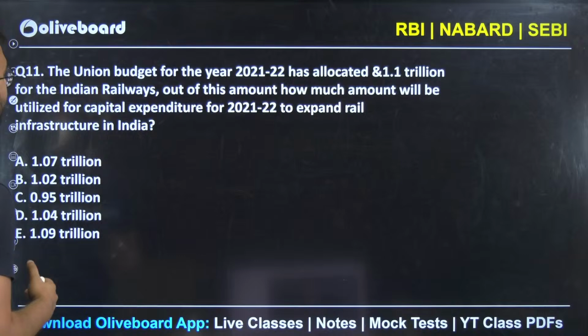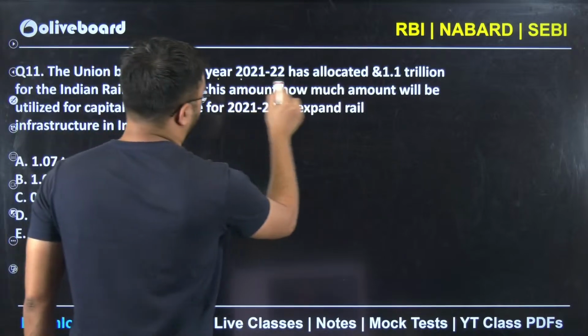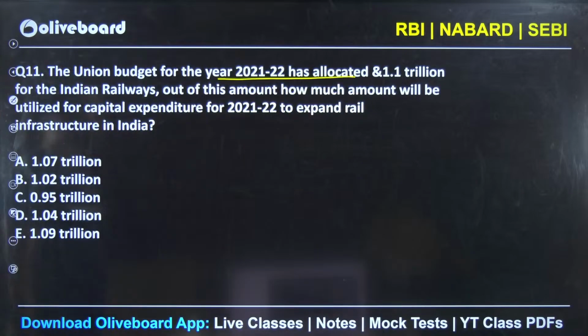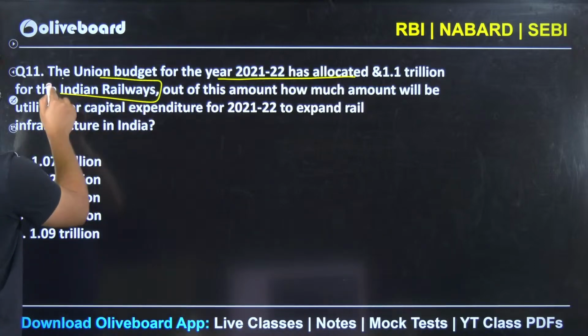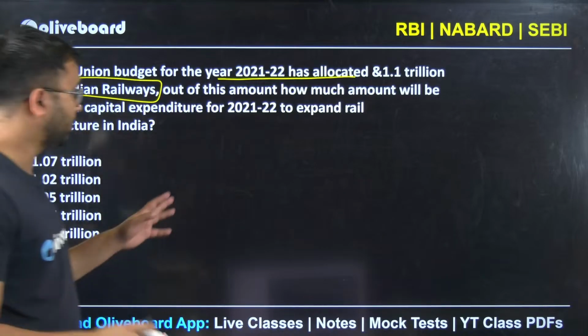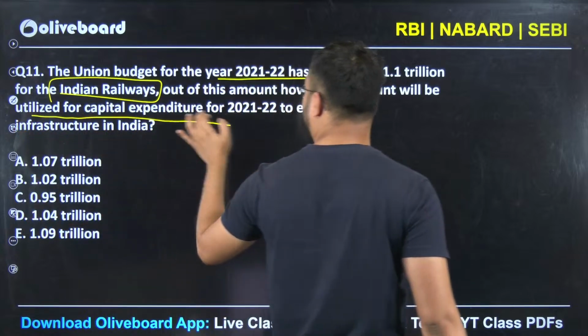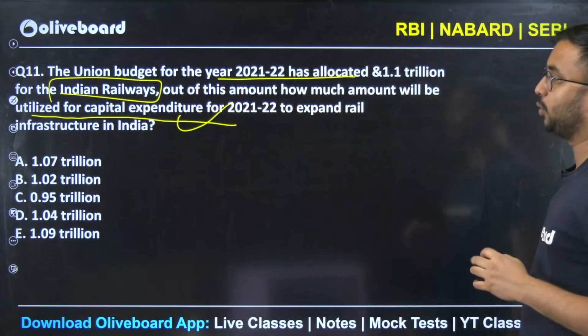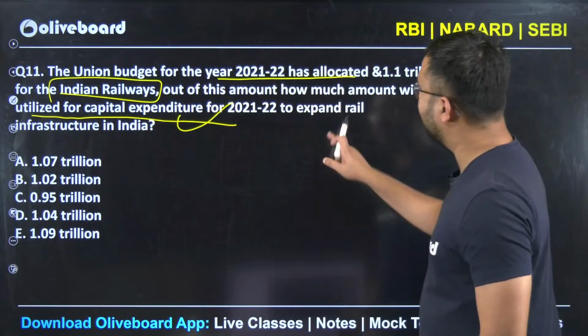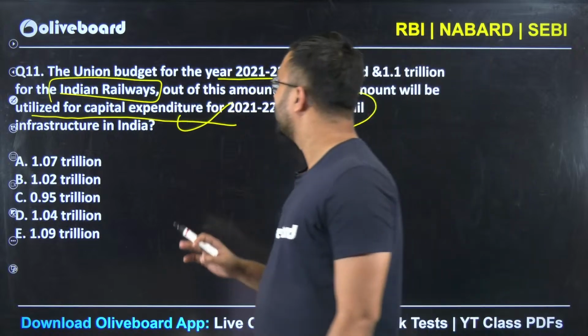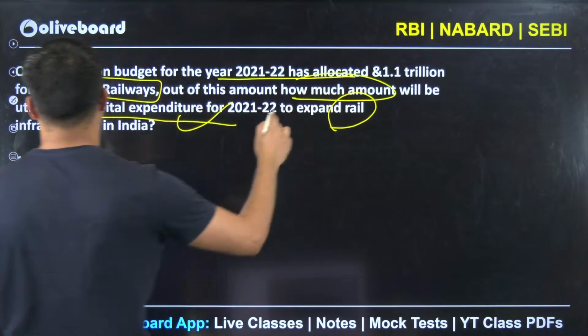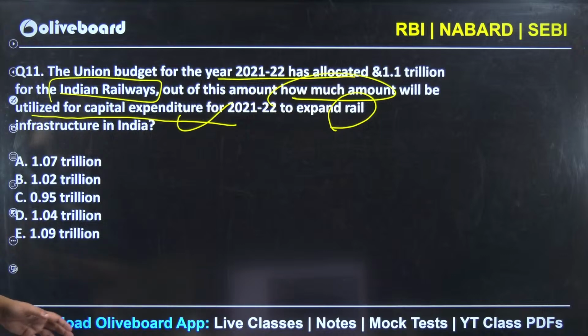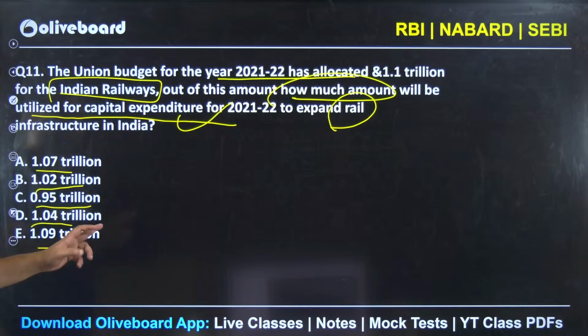So one more question here, based on the Union Budget. The year has also been mentioned, and the allocation is 1.1 trillion for Indian Railways. Out of this total amount, it is utilized for capital expenditure for the year 2021-2022 to expand the rail infrastructure in India. So the question is, how much amount will be there for capital expenditure for the year 2021? 1.07 trillion, 1.02 trillion, 0.95, 1.04, 1.09.